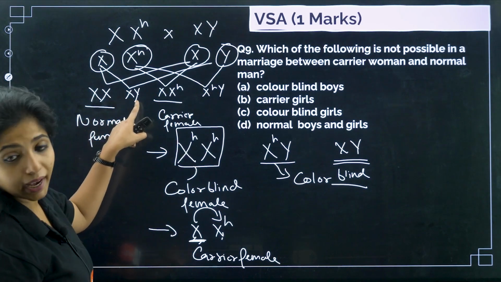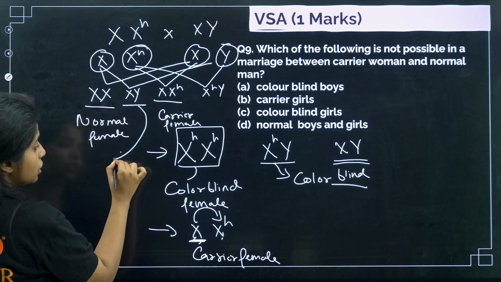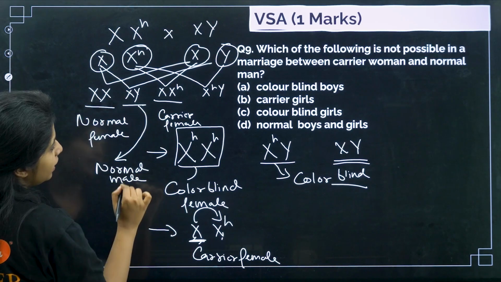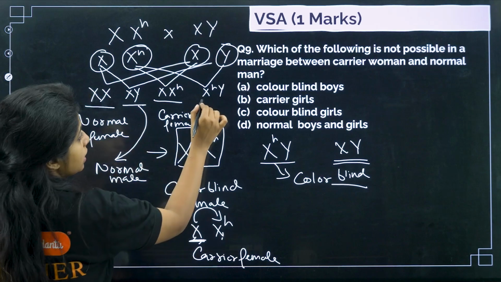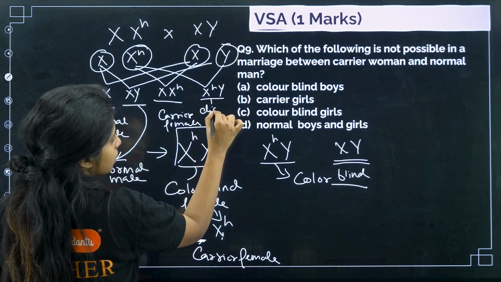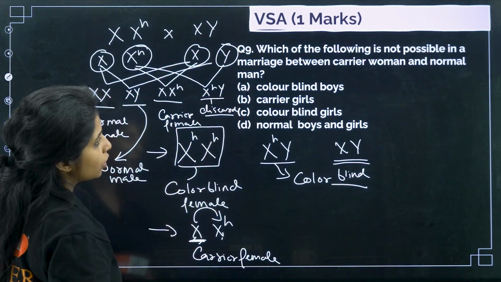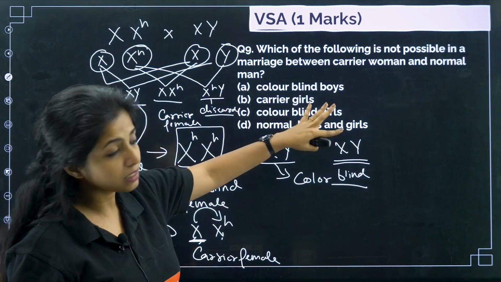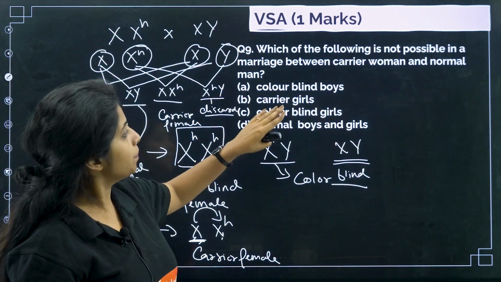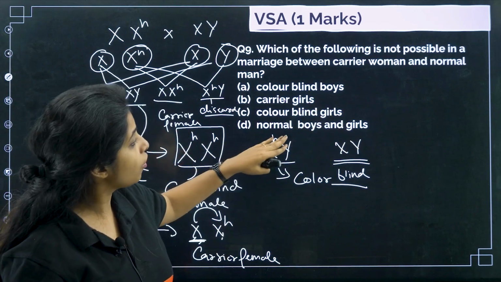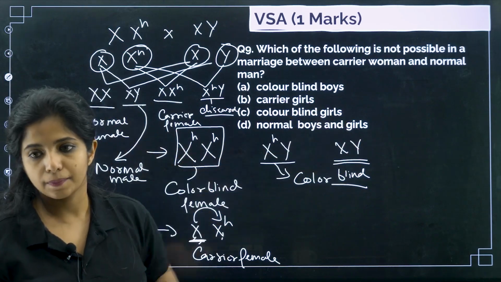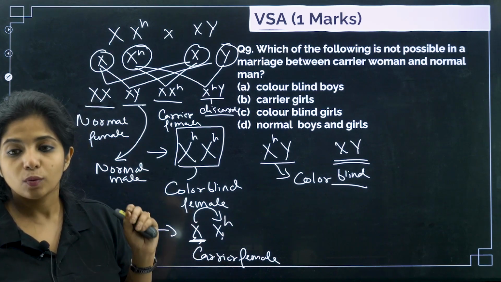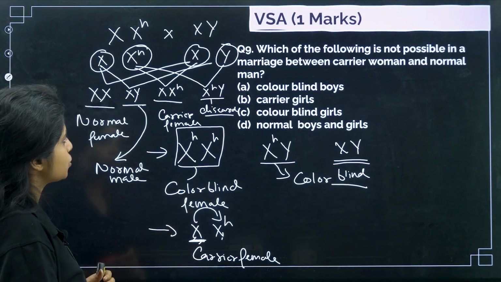Now over here, XY is there, so it has to be a male, and it's a normal male. And there is XHY, so here he is diseased. What all can you see? Color blind boys, carrier girls, color blind girls, normal boys and girls. Which one is not possible? It is asked which one is not possible in the marriage.